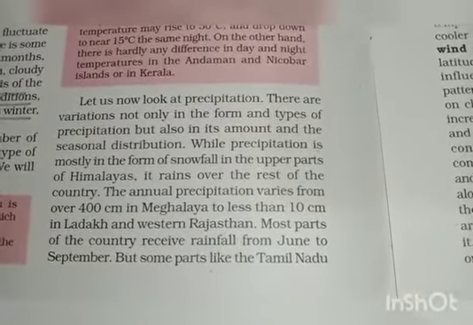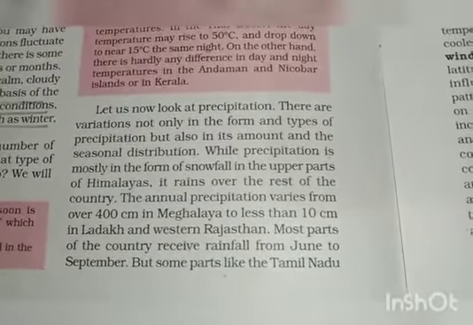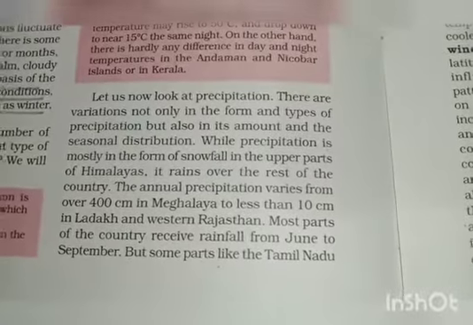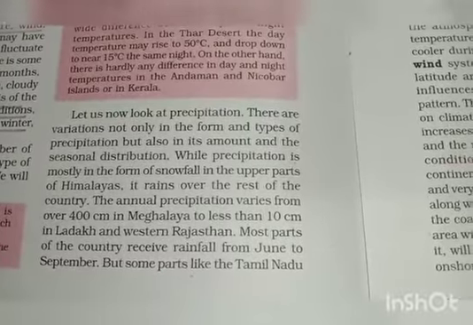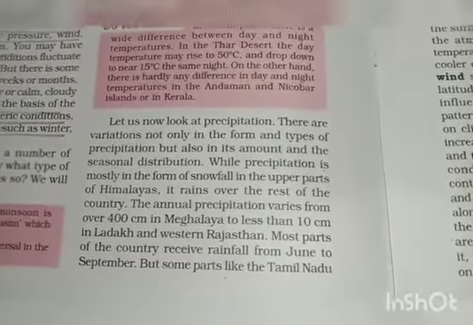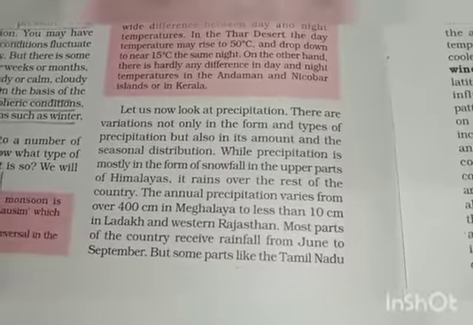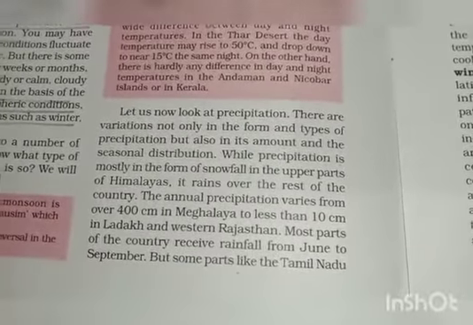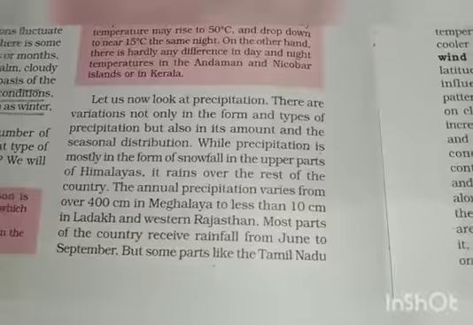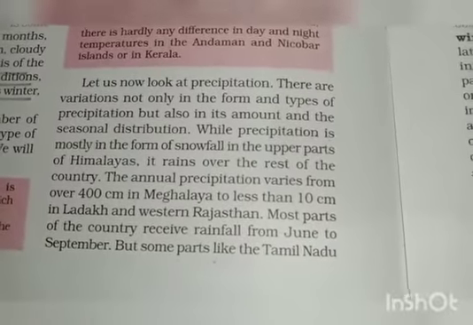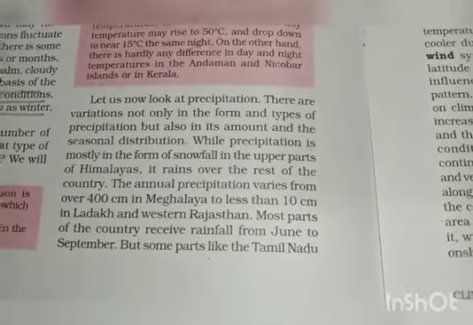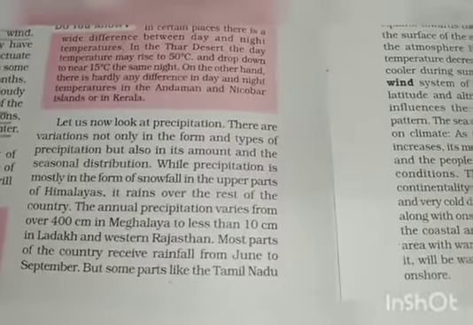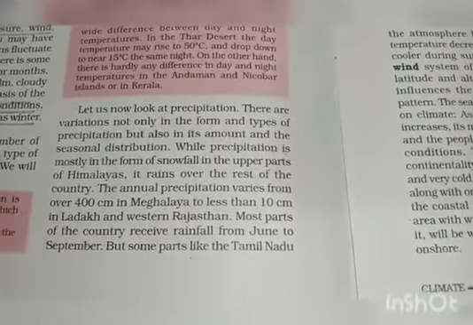There are variations not only in the form and types of precipitation, यानी जो precipitation होता है that is of different forms at different places, but also in its amount. यानी जो precipitation है उसमें difference तो है ही, variations हैं, there is also a difference in the amount and the seasonal distribution. While precipitation is mostly in the form of snowfall in the upper parts of the Himalayas, it rains over the rest of the country. जनरली हमने देखा है हिमालयन जो एरियाज है हिमालयस वहाँ पे स्नोफॉल होती है मैक्सिमम.